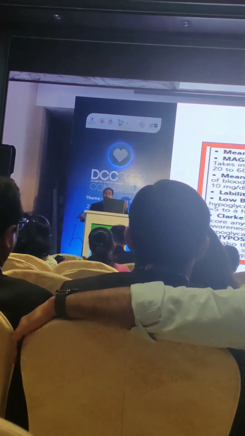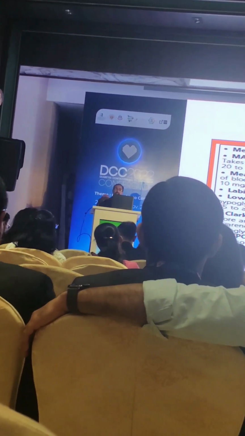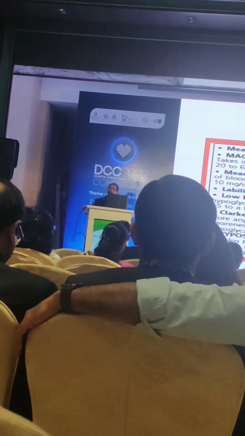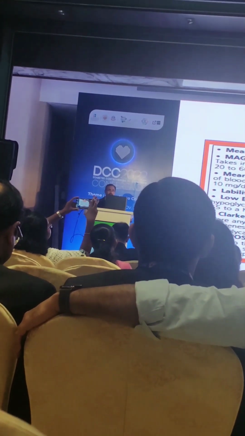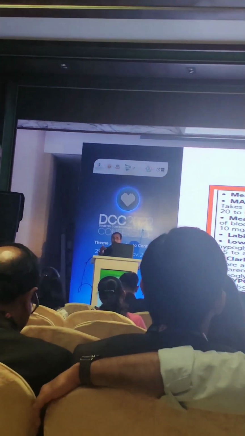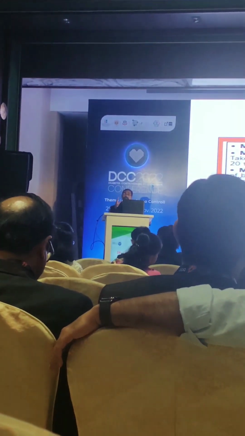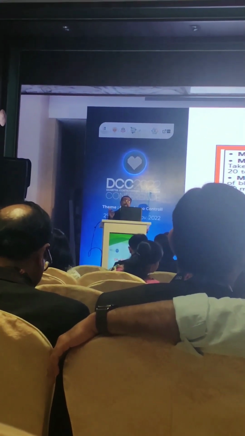Now, this is for hyperglycemia, but for hypoglycemia also there are certain scores. You might have gone through the HYPO score or the Clarke score. Clarke score is nothing but a questionnaire. You will have to just ask a questionnaire to that particular patient, and you will get a score. If it is more than 4, then definitely the patient will have more of hypoglycemia or severe hypoglycemia. The same is the case with the HYPO score.